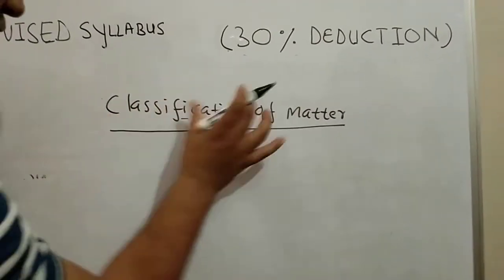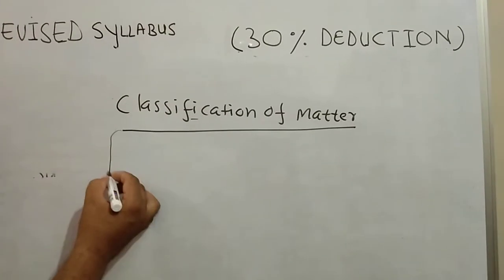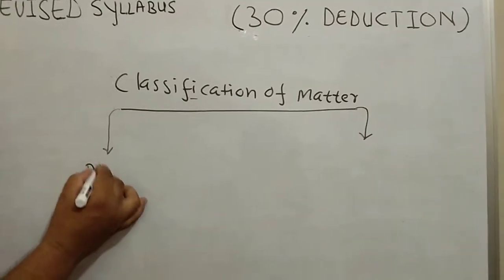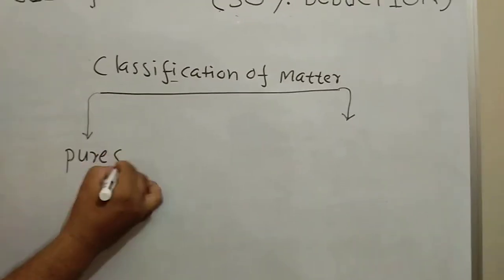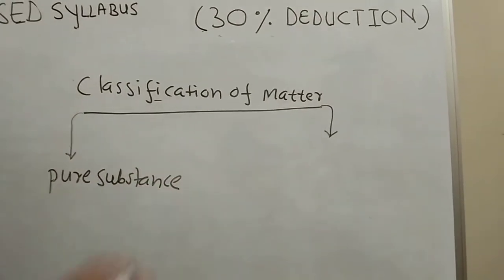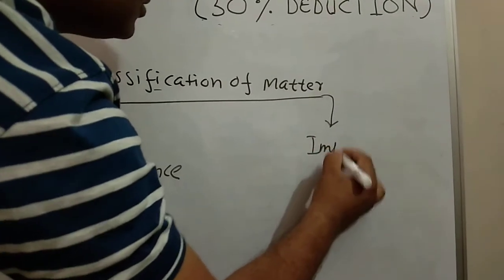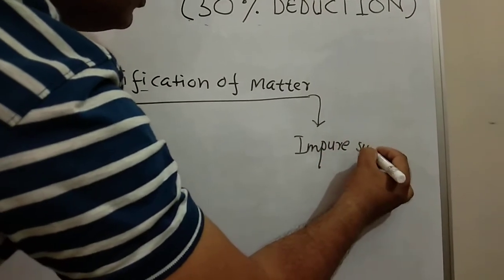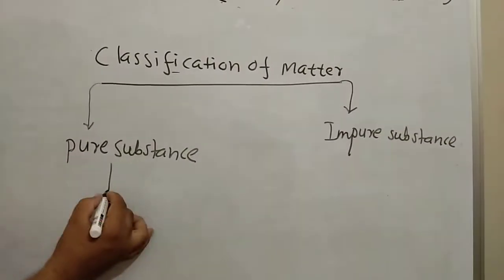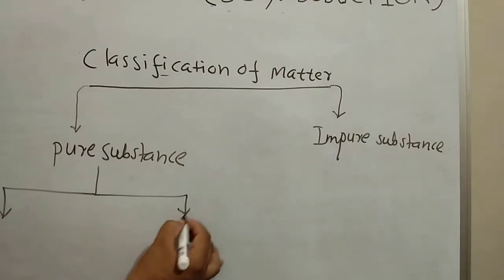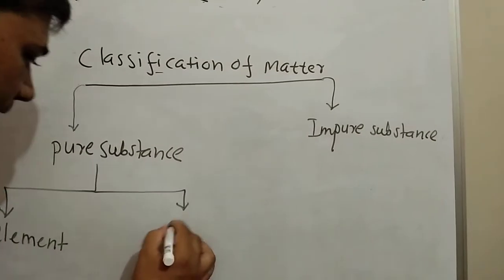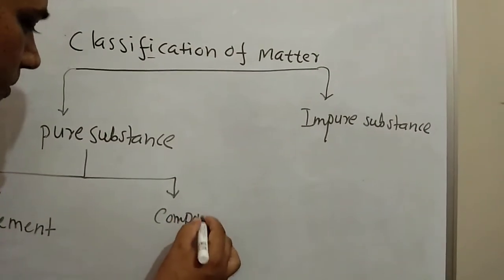Matter is classified into two parts, that is pure substance and impure substance. Pure substance is further divided into two parts, that is element and compound.